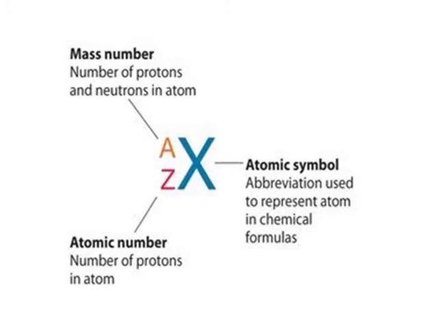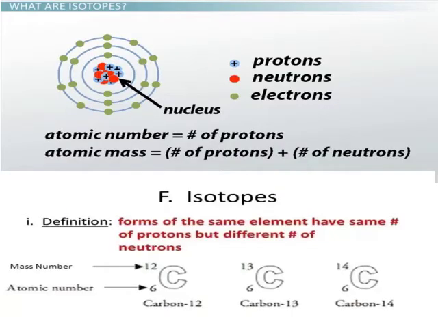Now, let us study about isotopes. Atoms of an element with different mass numbers are called isotopes. Example, carbon isotopes. The difference lies deep inside the nucleus of these atoms. All three atoms have the same number of protons, which is 6, and the number of neutrons varies.